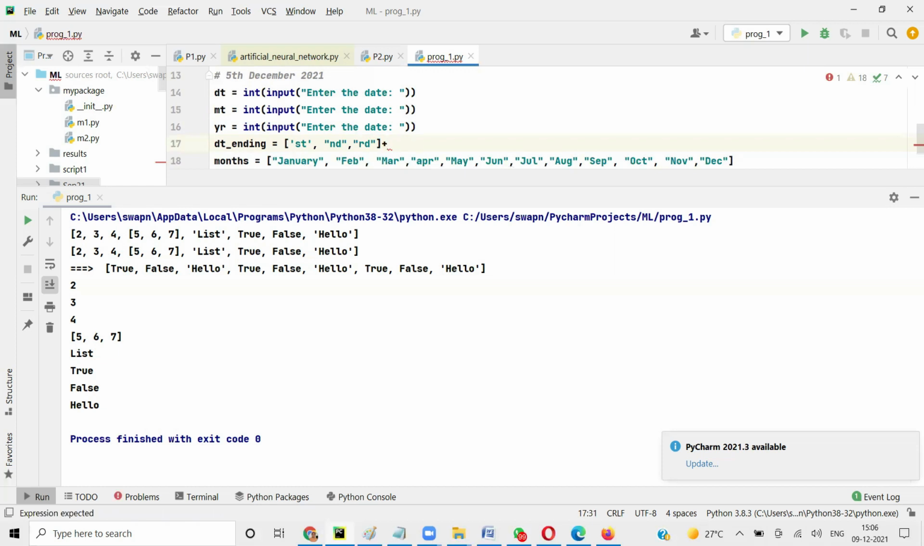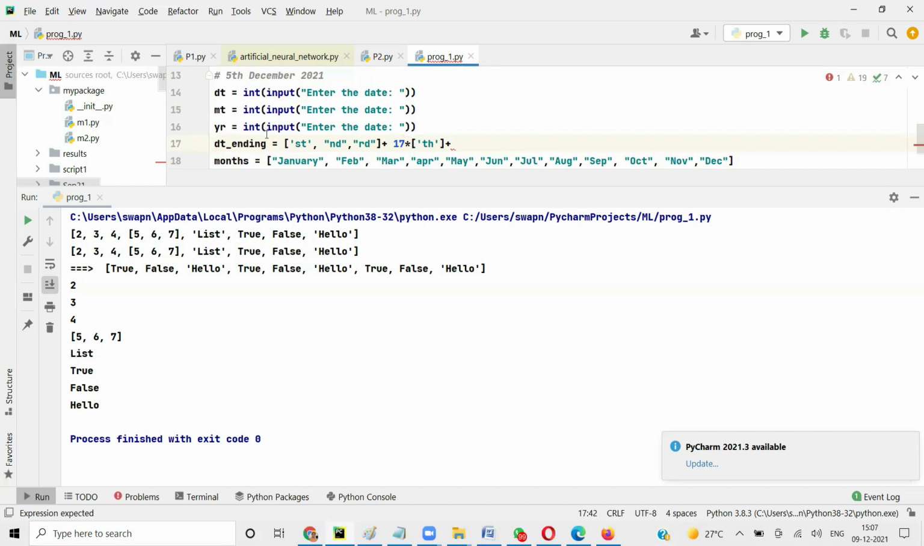Now 4, 5, 6, 7, 8, 9, 10, 11, 12, 13, 14, 15, 16, 17, 18, 19, 20, till 20th will be TH. Three we already have, so from 4 to 20 is 17. So I'm going to say 17 times TH. I'm putting plus, that means it will all get added up, isn't it? And then 21st, 22nd, 23rd.